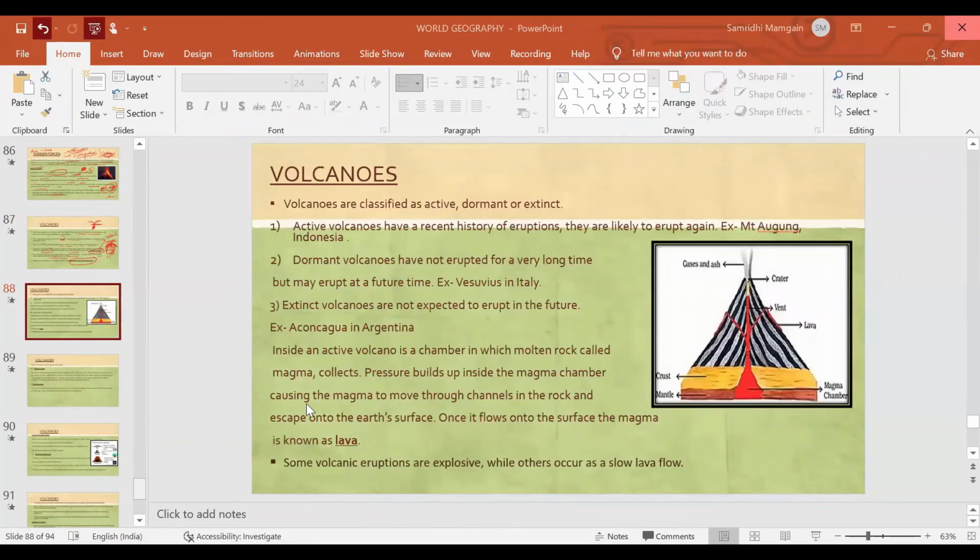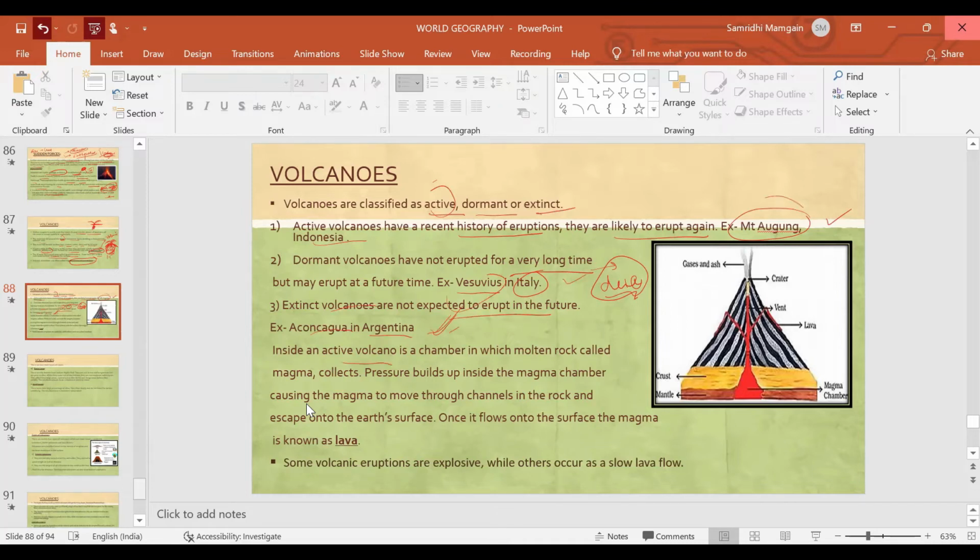We talk about three types of volcanoes: active, dormant, or extinct. This active volcano is basically one which has erupted recently, and it can erupt again also. So active volcanoes have a recent history of eruptions and they are likely to erupt again. Example, Mount Agung in Indonesia. Now, dormant volcanoes, basically, have not erupted for a very long time. So their eruption is due. For example, there is Mount Vesuvius in Italy. Then we have extinct volcanoes. Extinct, basically, will not erupt again in future.